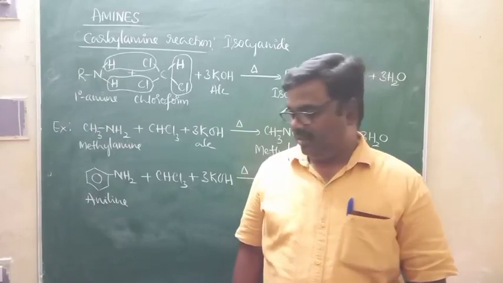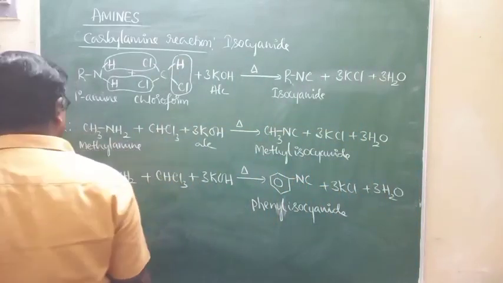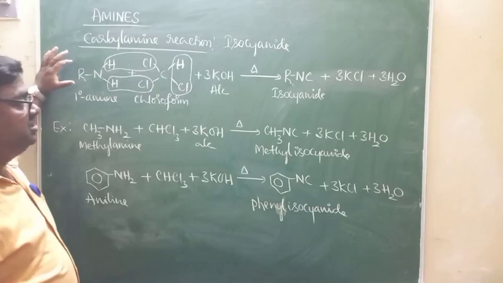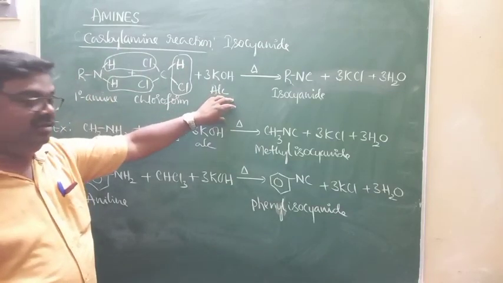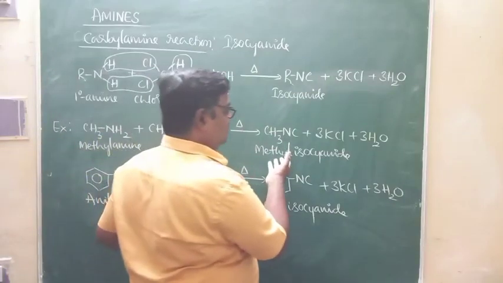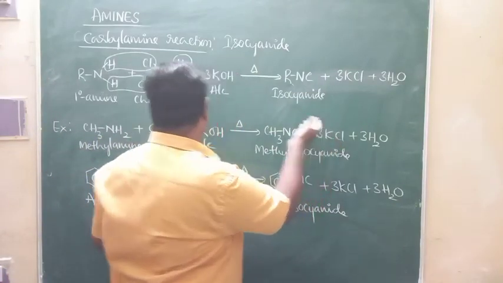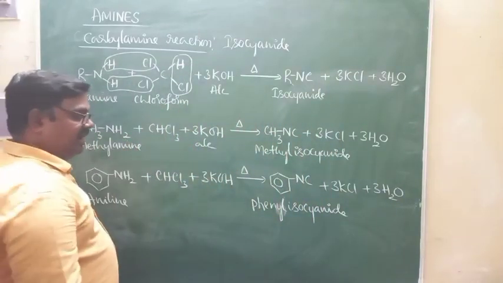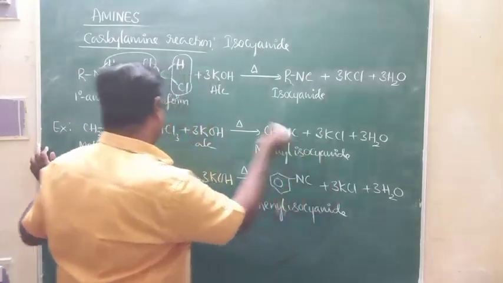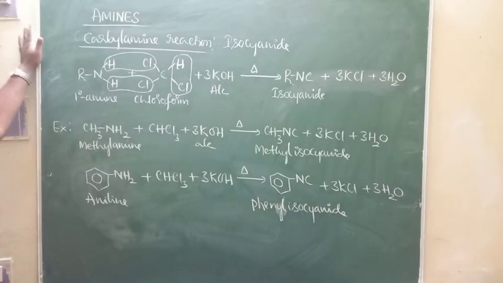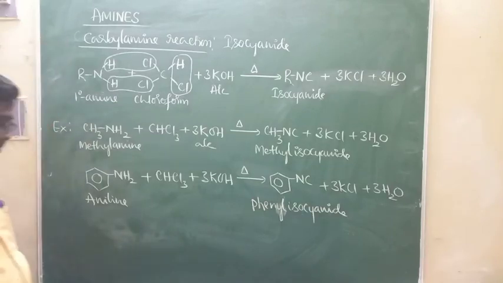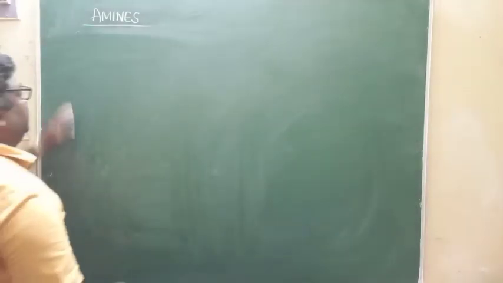So this is very important from the examination point of view. You may be expected to write the general equation, or you may be asked how methyl isocyanide is prepared from primary amines, how phenyl isocyanide is prepared from primary amines. They can ask like this. Therefore this is a very important reaction. Note it down. Now let us see.